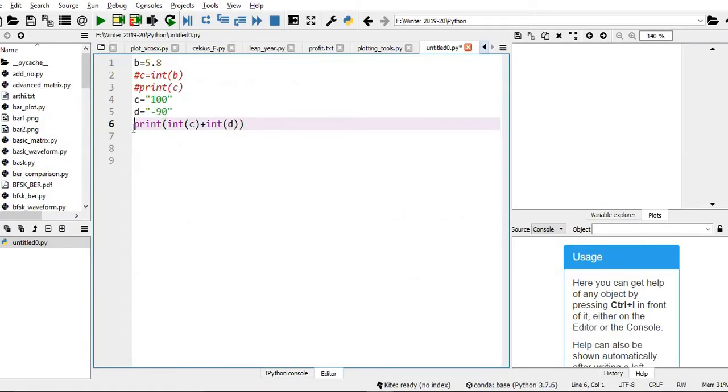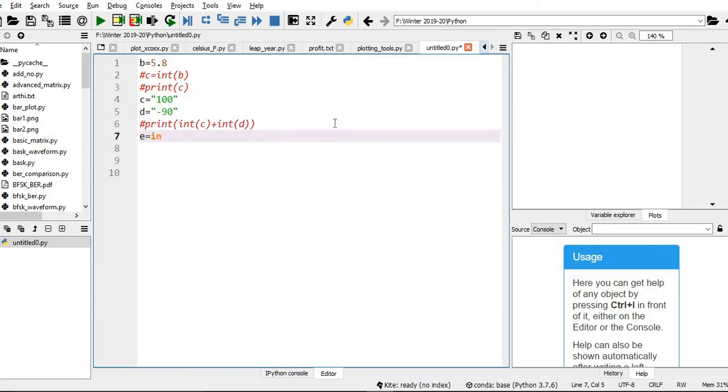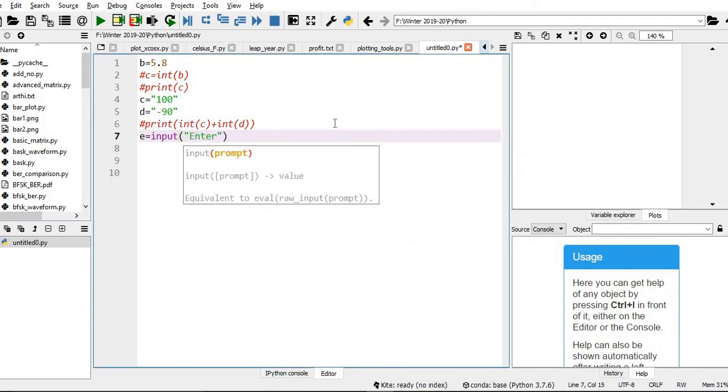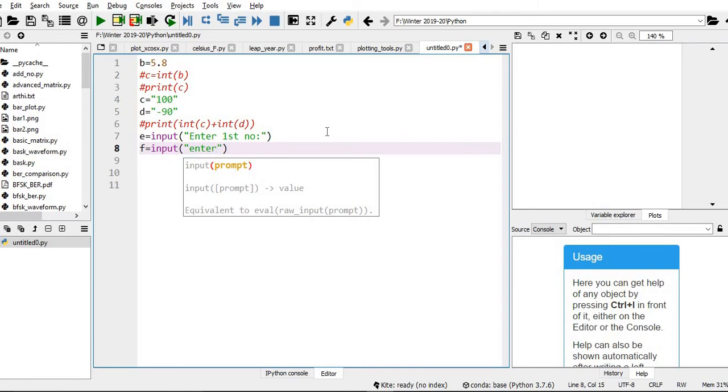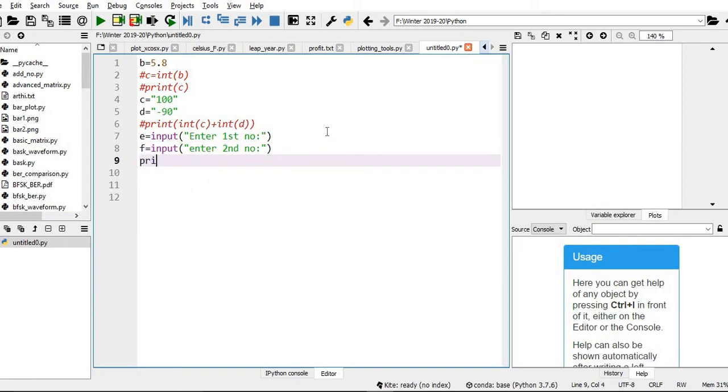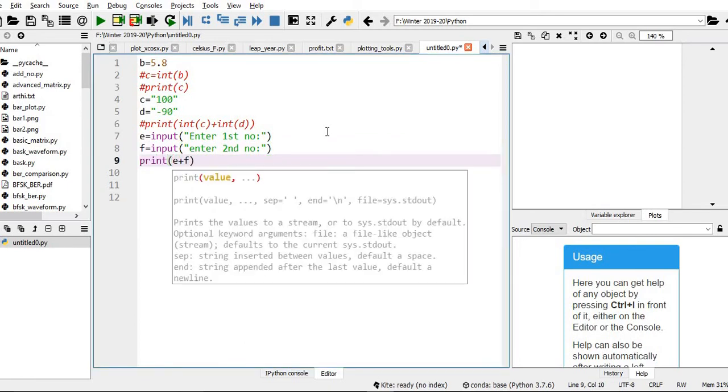So let me comment this. E is, I'm just using input, enter first number. Okay, then F, input, enter second number. Okay, now what I'm going to do, I'm going to print E plus A.